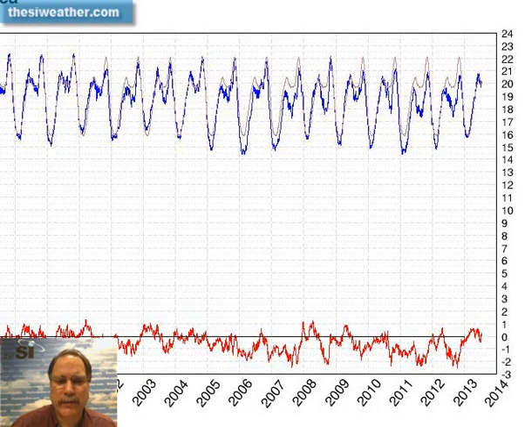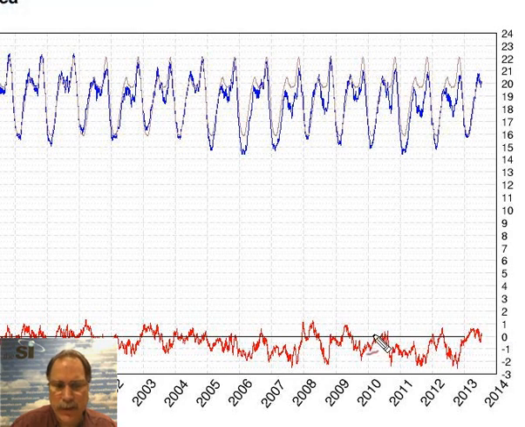Well, the final plot I'd like to show, again from the University of Illinois Cryosphere website, is the global sea ice condition. This is combining what's going on in the Northern Hemisphere and the Southern Hemisphere. Here is the normal line going in this direction, and here's where we stand right now, very close to normal in terms of global sea ice.